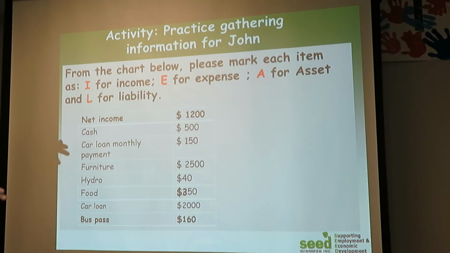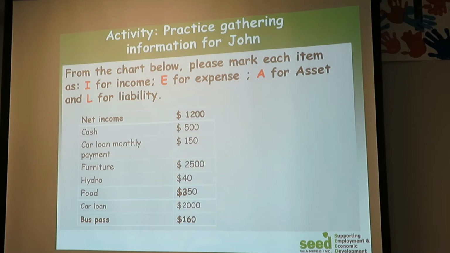So, because we have been talking about income now, we know what it is, expenses now, we already know what it is about, assets and liabilities. Go through this list and try to name them. Where is the income? Cash. Is it expense? Is it income? Is it liability? Or is it an asset?